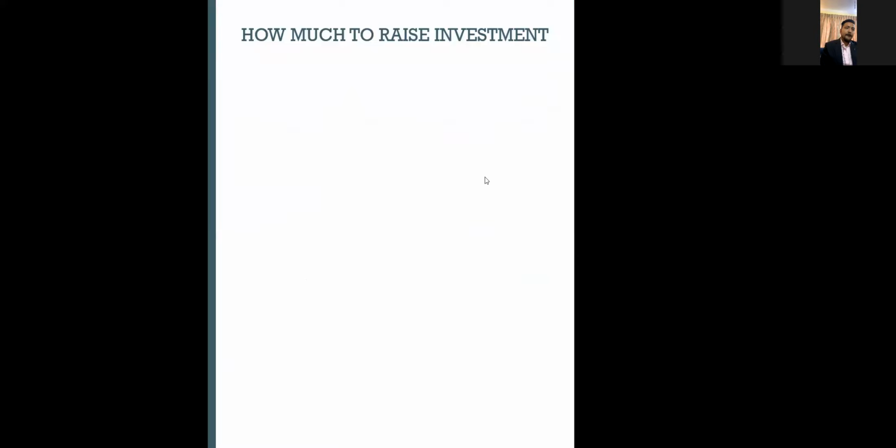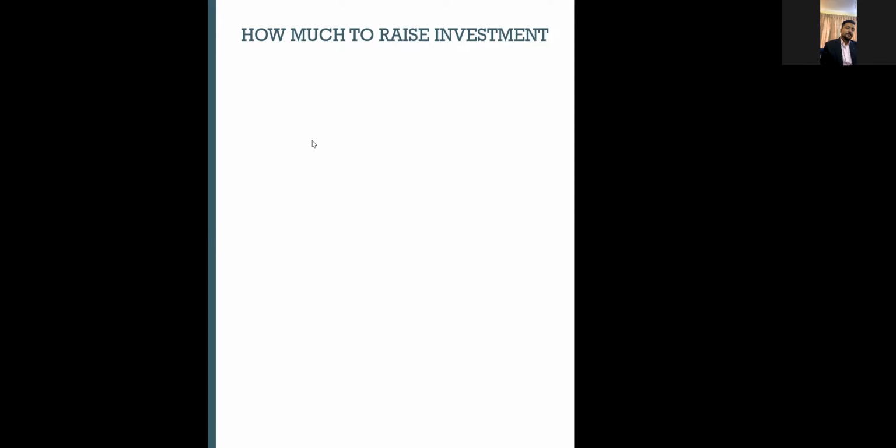So how much to raise in investment, right? So Vivek, this slide will answer your questions. I have seen a lot of entrepreneurs who are not aware of how to raise investments in the first place, and how much to raise. They don't know what the capital requirement is for their ventures and how much they are willing to divest in the company. A lot of entrepreneurs have ideas, but at the initial stage they look for a VC firm, and they end up diluting their stake by more than 40-50%. So that's not a good thing, right?